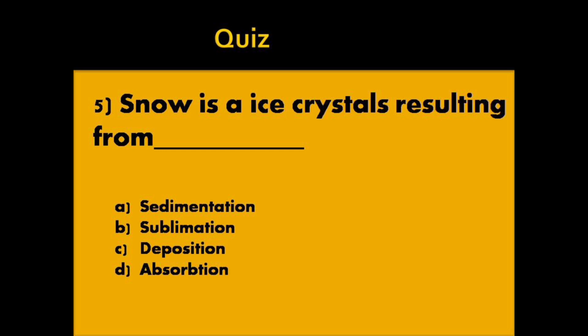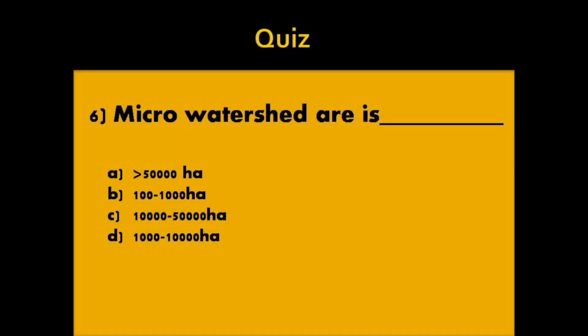Option A, sedimentation. Option B, sublimation. Option C, deposition. Option D, absorption. Answer, option B, sublimation. Sixth question, micro watershed is dash.